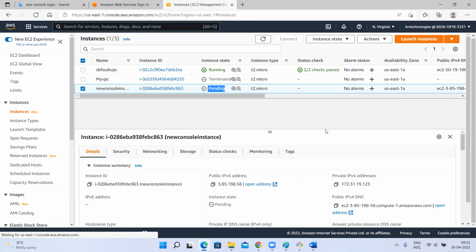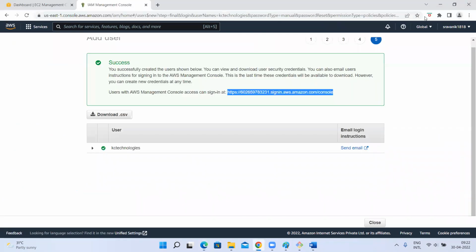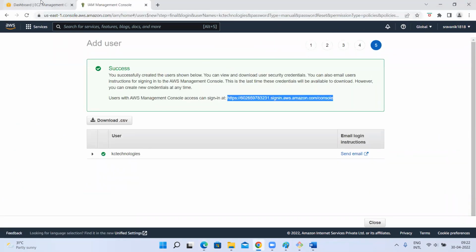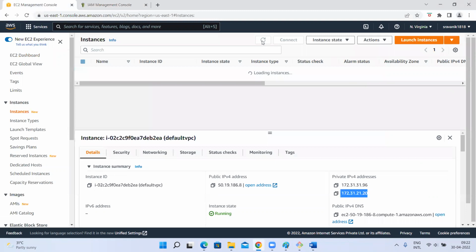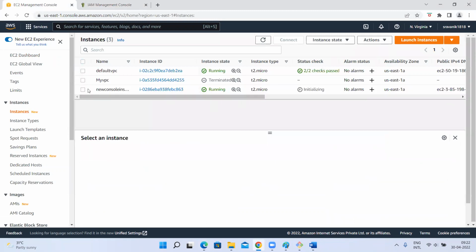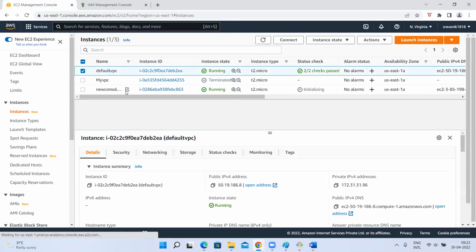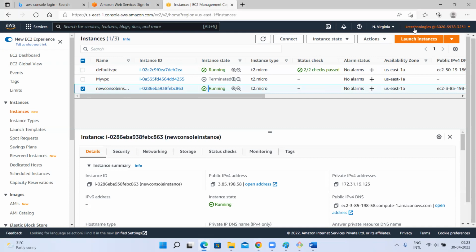That was with the KC Technologies user. Understood? Now if I go to the root user, Shravani root user, EC2 instances, I can see that instance in my console. So whoever has created, if you have AWS, the root user has EC2 access. I'm able to see the instance I created and the KC Technologies user created. The KC Technologies user has EC2 full access, so he can create instances and he can see the instances created by someone else. All right?